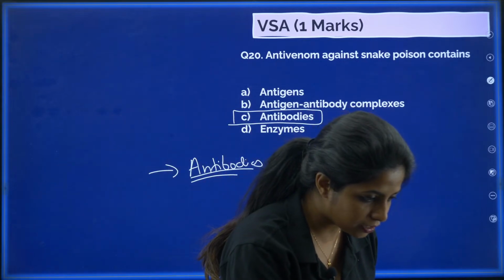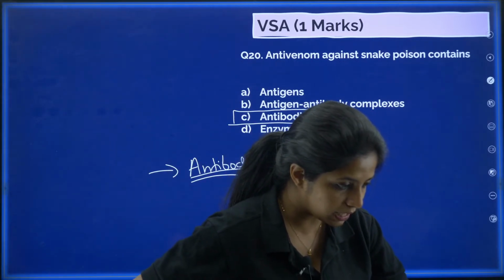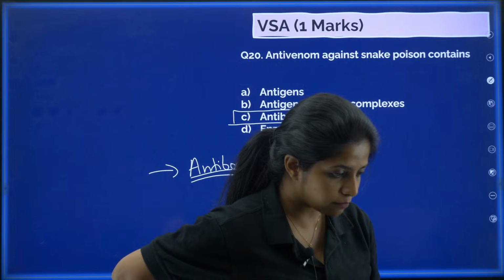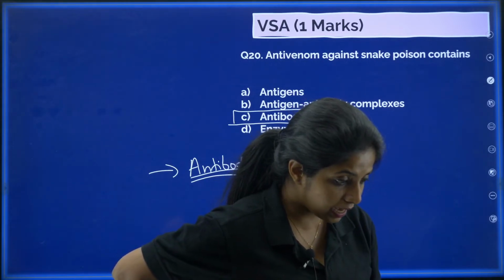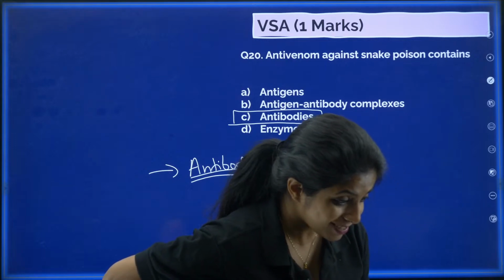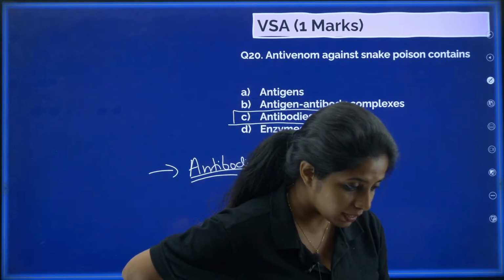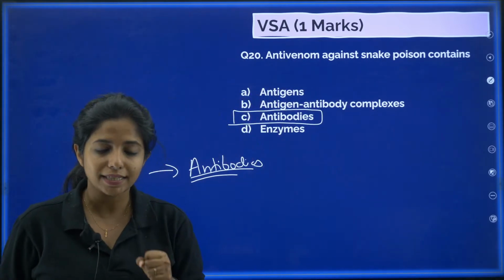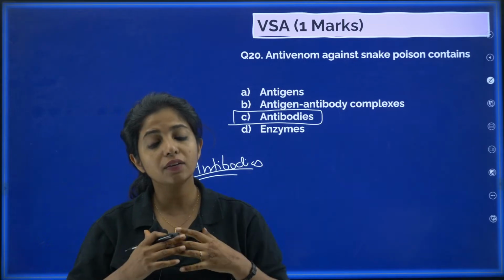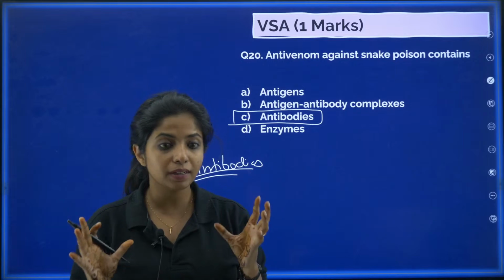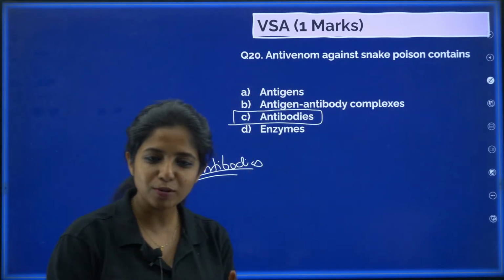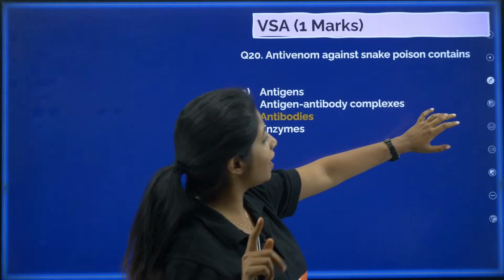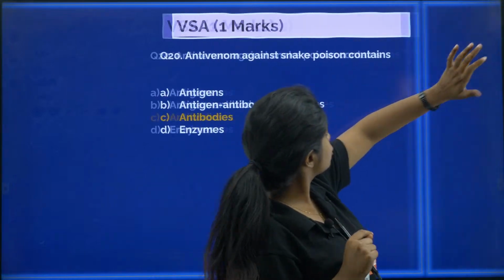So let me see who all are here, new people. Shagafta, Pradeep, you got it correct, and Yashu, and Shaukat Ali, Muhammad, and Lojert, okay, I hope I'm spelling it correct, and Shweta, it's 20. So all of you got it correct, and Pradeep says it's known as passive immunization. Yes, this is known as passive immunization, where you are giving ready-made antibodies. You're absolutely correct. So children who got this and children who didn't get it, it's okay. We are learning. Chalo, next question.